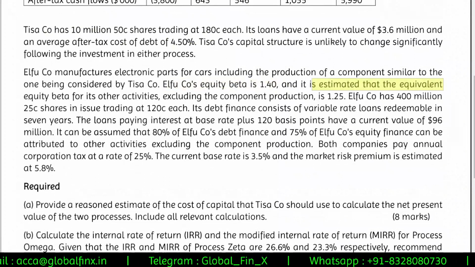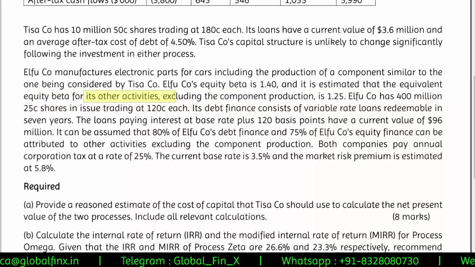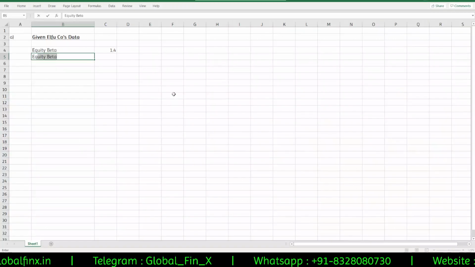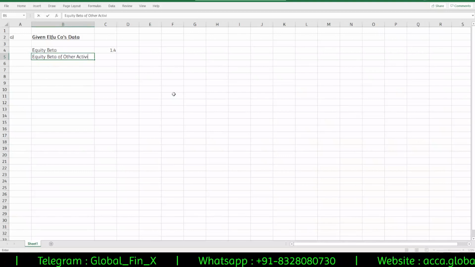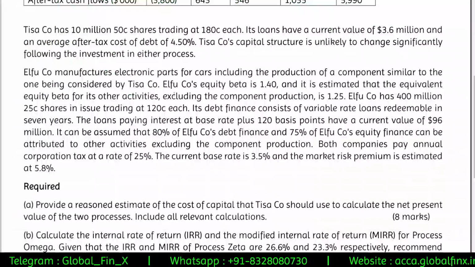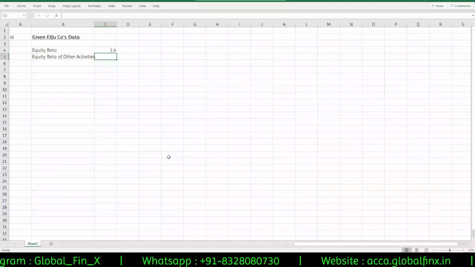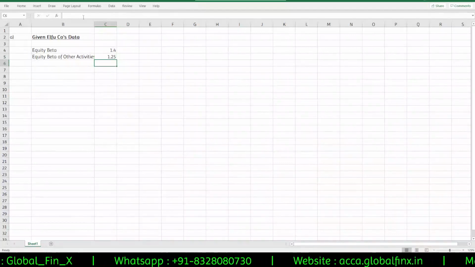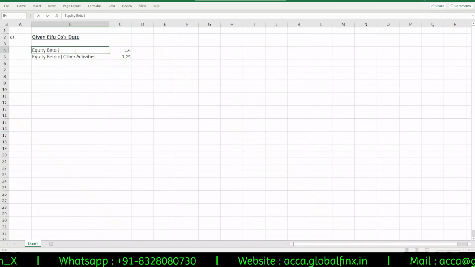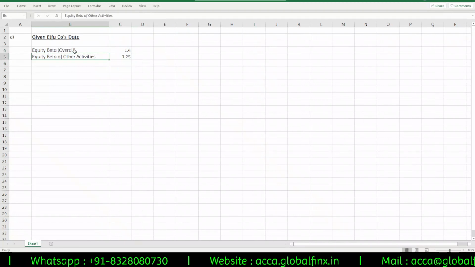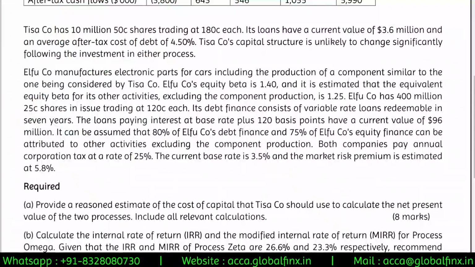It is estimated that the equivalent equity beta for its other activities is given as 1.25. So equity beta overall is 1.4, of other activities alone is 1.25.